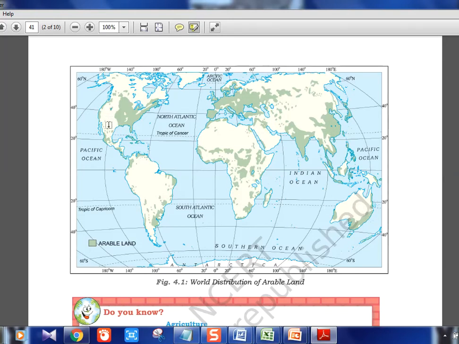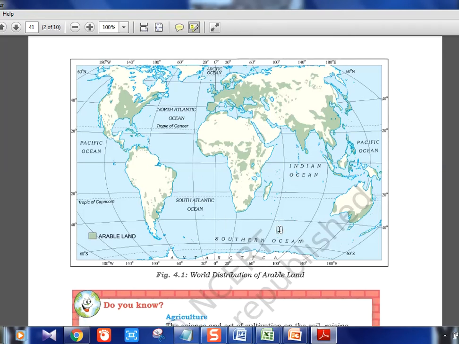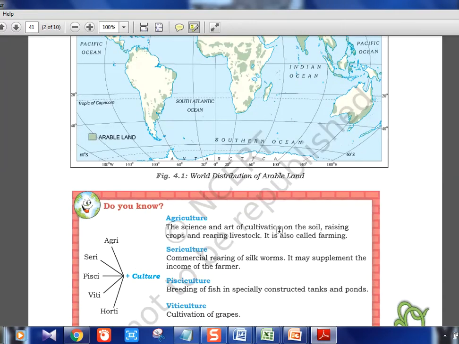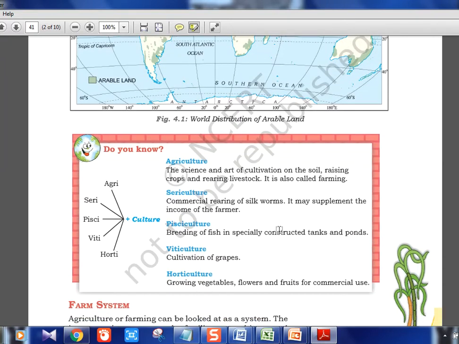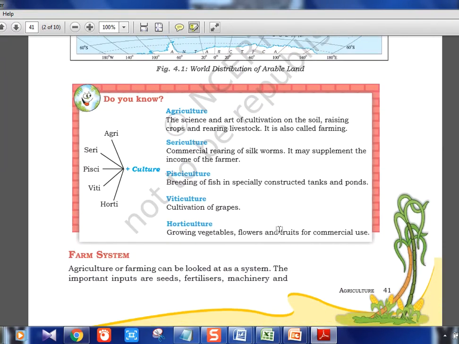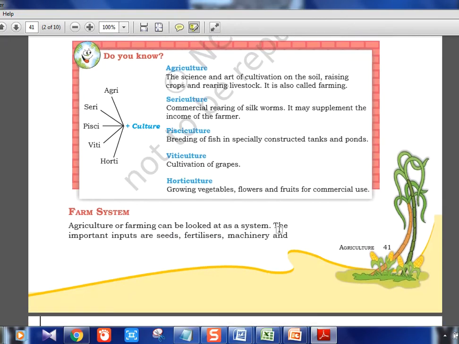USA also, here it is the Rocky Mountains and the desert area. Here we have the Andes mountains, here we have the Sahara desert. So other than desert areas, there are scattered portions of arable land. So this is about the mapping. We will do a separate mapping series when we near prelims, but you should do mapping daily. Mapping cannot be done in one day. Daily focus is required.